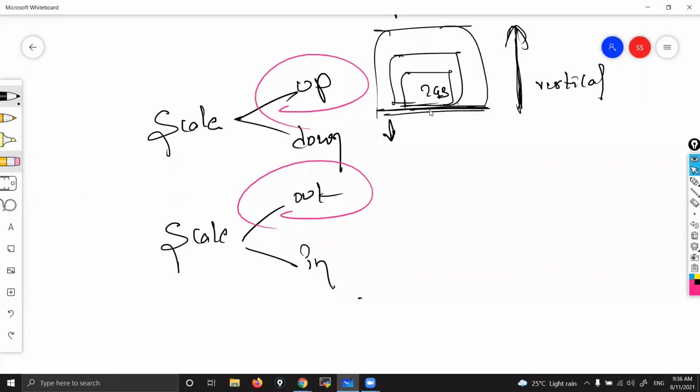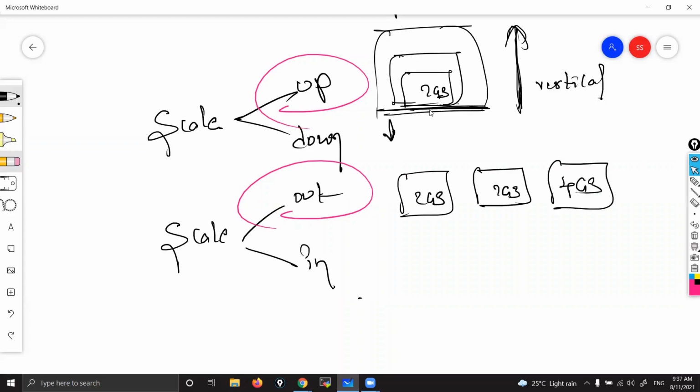Same instance. But scale out means, see, I have one instance of 2 GB RAM. I'm adding one more instance, 2 GB, one more. Adding new instances, that is what scale out. This also we can call horizontal scaling. So scale up means increasing the configuration of a machine. Scale out means increasing the number of machines. Scale in means the same in reverse order, decreasing the number of instances.